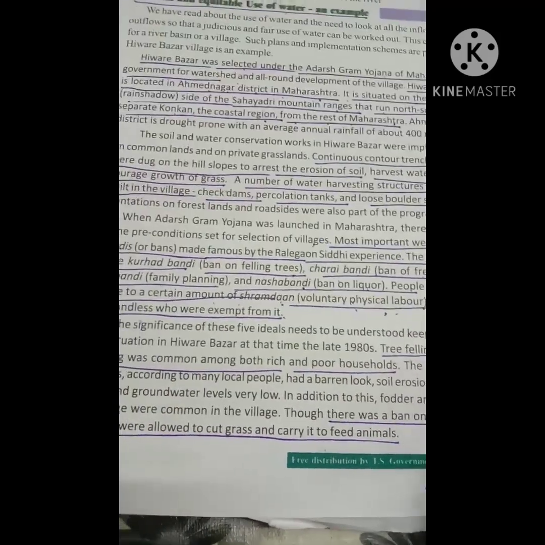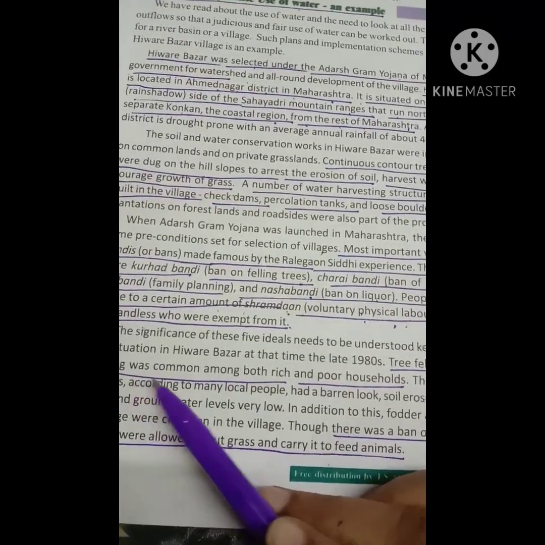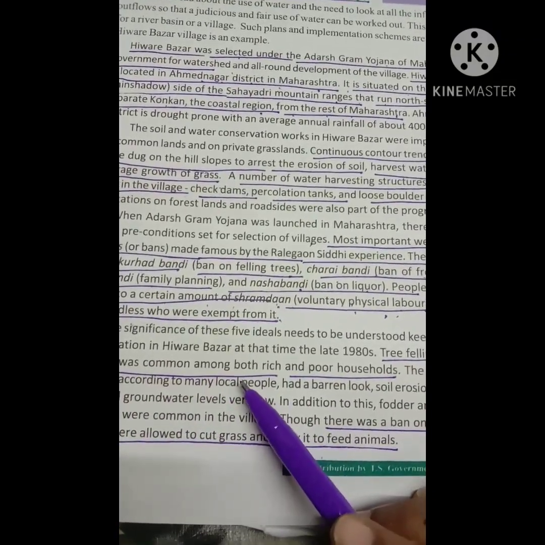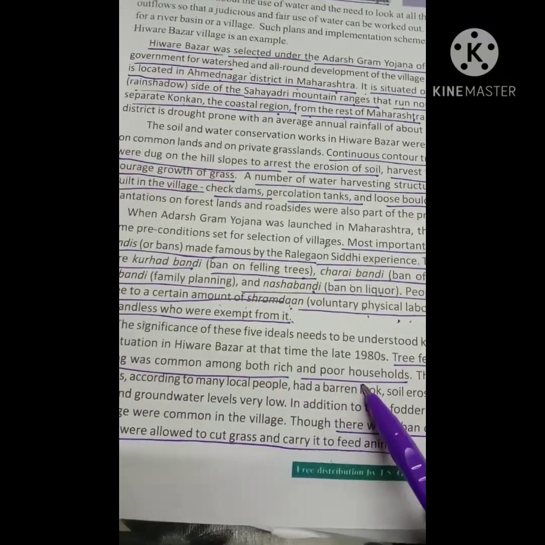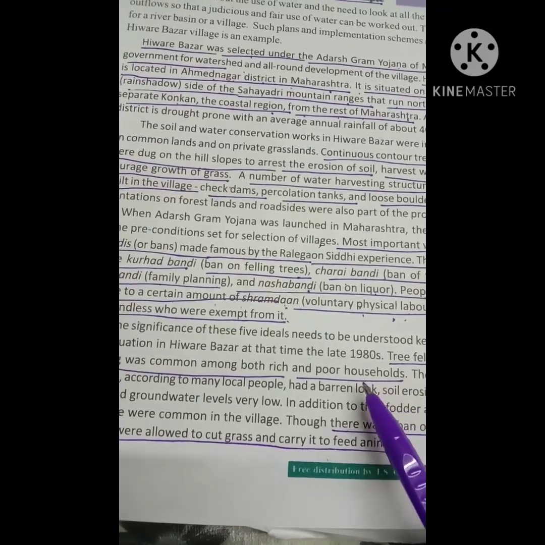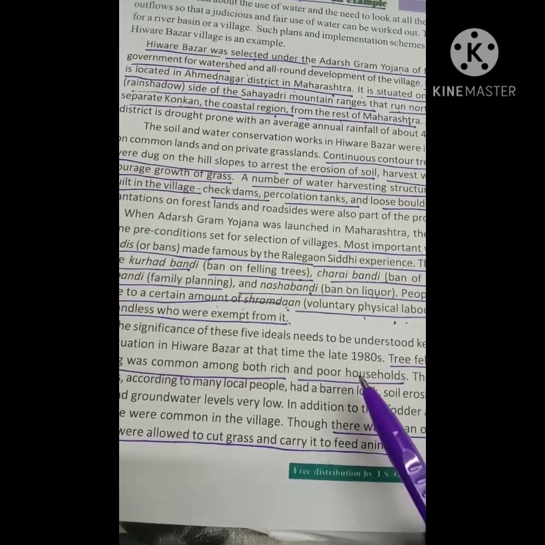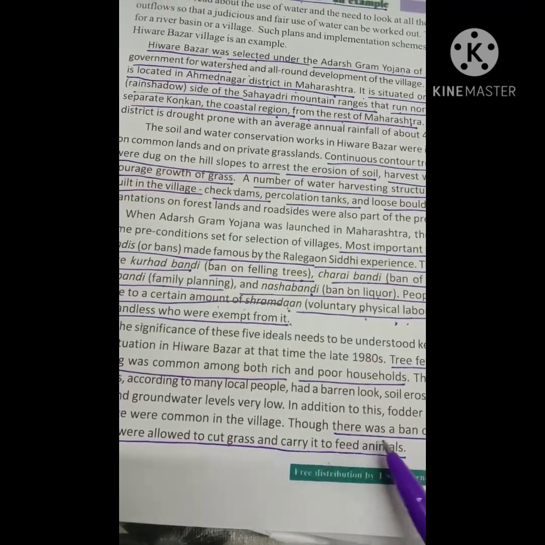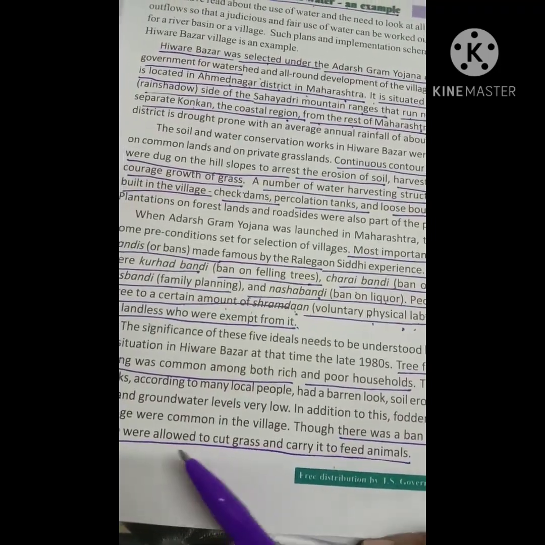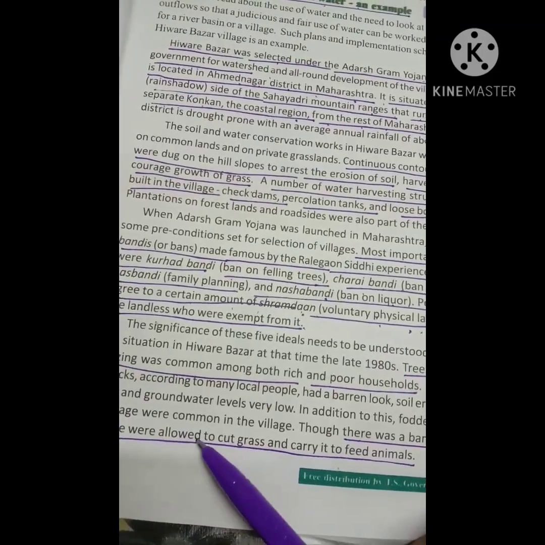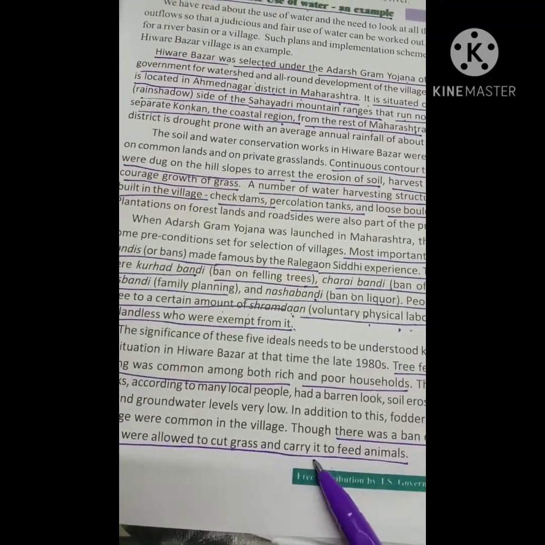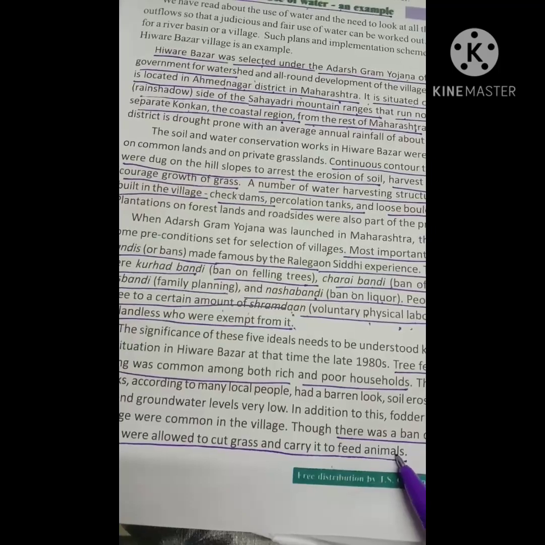Next one, tree felling and open grazing was common among both rich and poor households, which means a ban on felling trees and a ban on free grazing. So though there was a ban on free grazing, people were allowed to cut grass and to carry it to feed animals.